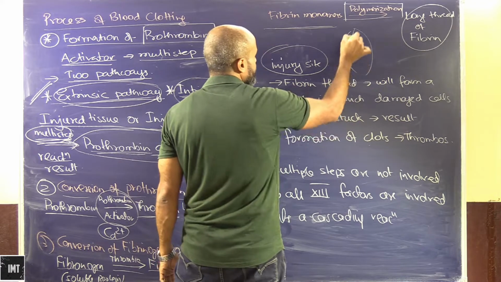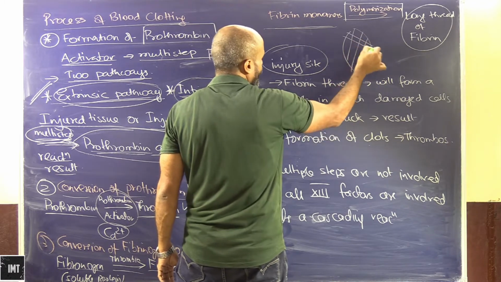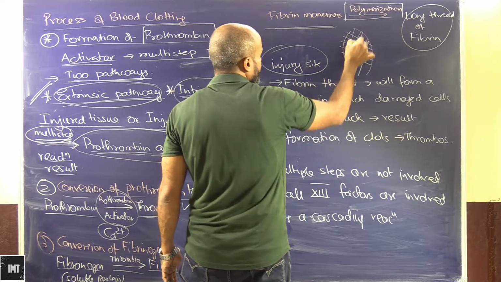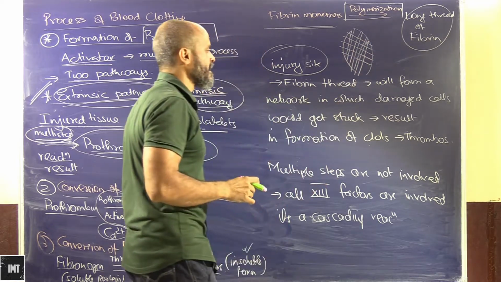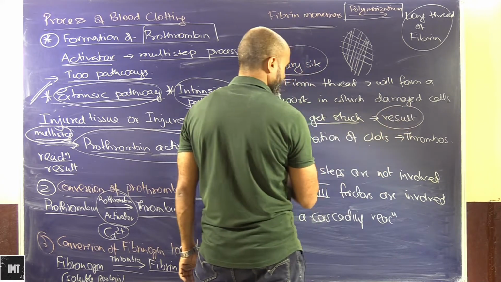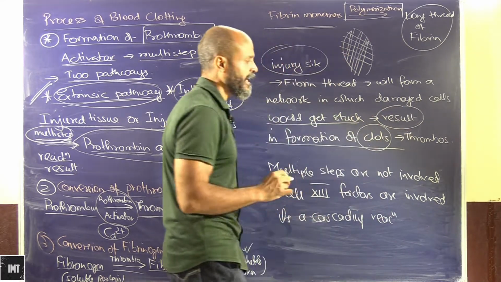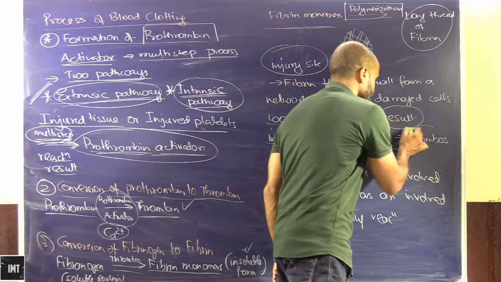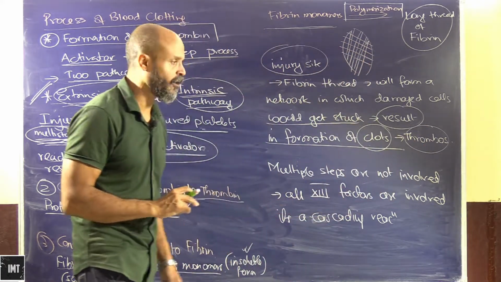At the injury site, these threads form a dense network, and in this network the damaged and dead cells get stuck. This results in the formation of a clot, and this is called thrombus.